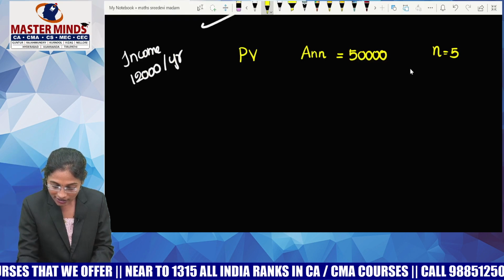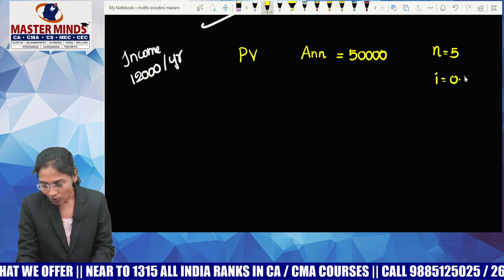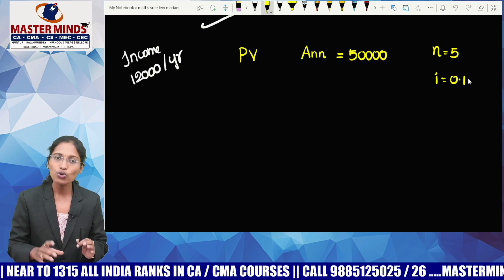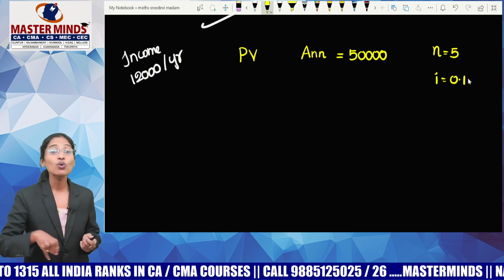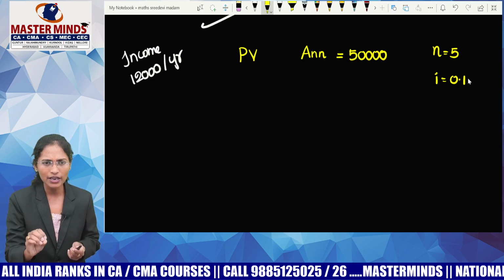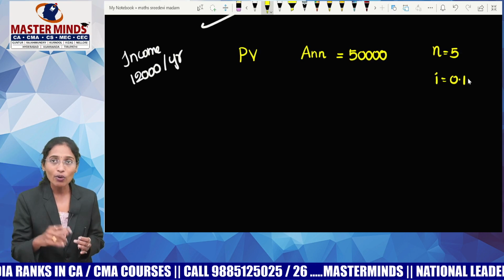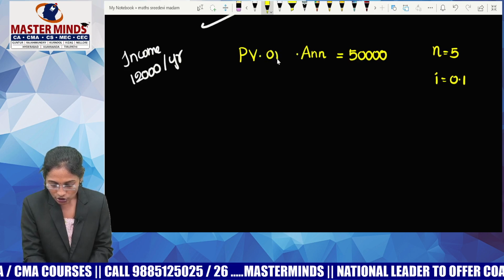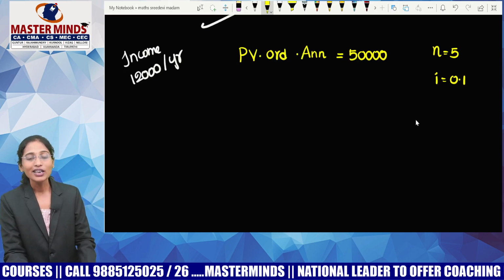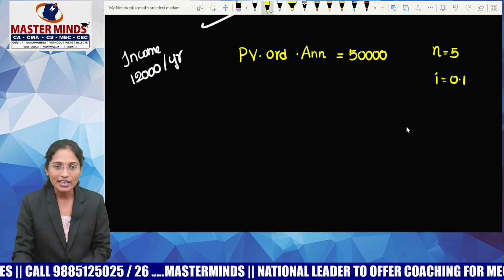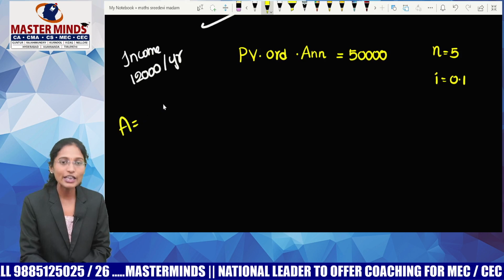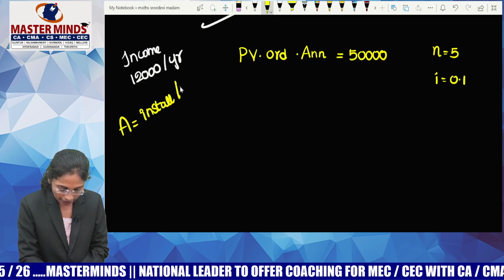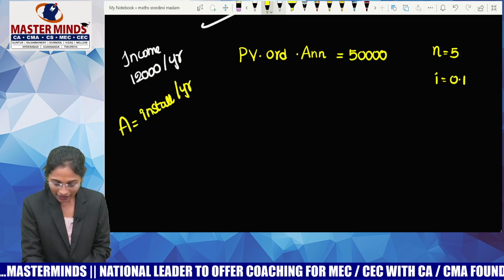What is the cost of borrowing that he is saying? 10% per annum. Now, guys, every time try to understand, if you purchase the machine with the help of an installment scheme, you need not pay the first installment today. You have to pay the first installment after a certain period, whether it is half year or 1 year, it depends. Now, we have chosen yearly installment, no? So it is always the ending of the period, so I have to treat it as an ordinary annuity. Now, I'll calculate A. What do you mean by A, guys? A means the installment to be paid per year. Let me calculate the A value.